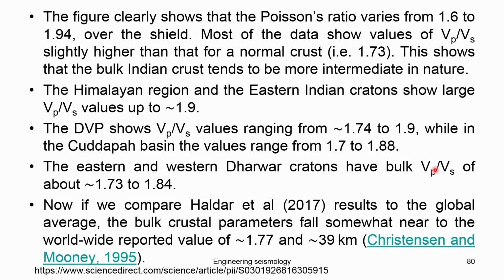The Himalayan region and the eastern Indian craton show large VP/VS values, that is 1.9. The DVP shows VP/VS values ranging from 1.7 to 1.9, while the Kadapa basin value ranges from 1.7 to 1.88. The eastern and western Dharwad craton bulk VP/VS is about 1.7 to 1.84.